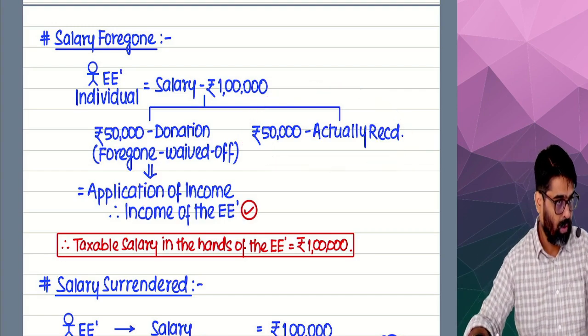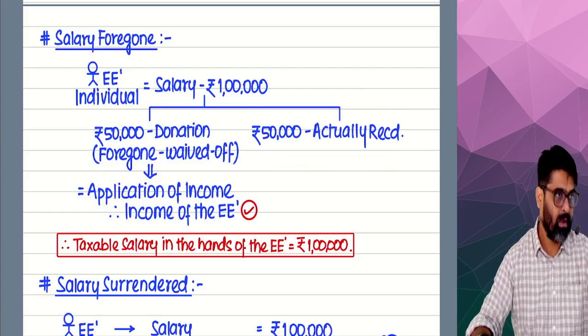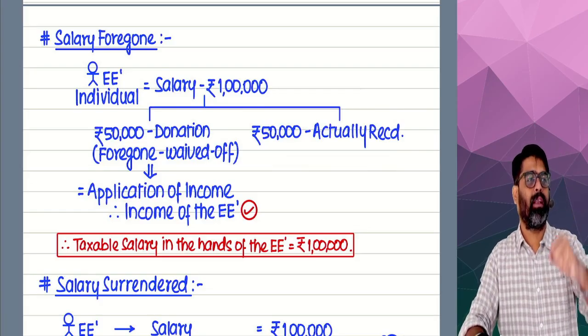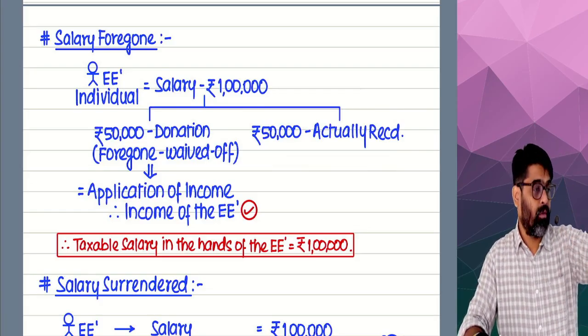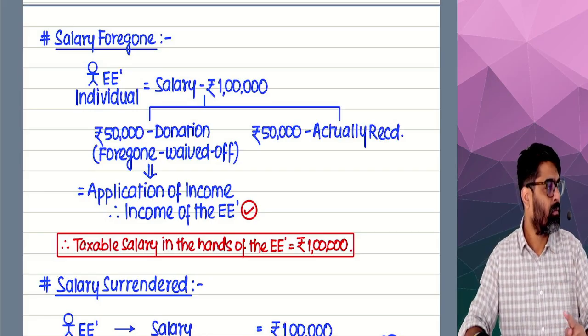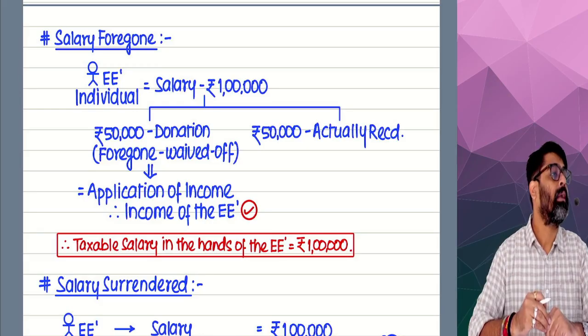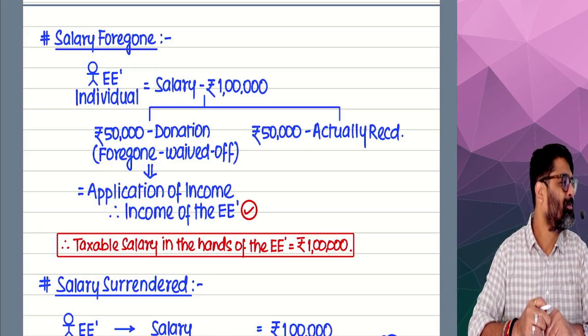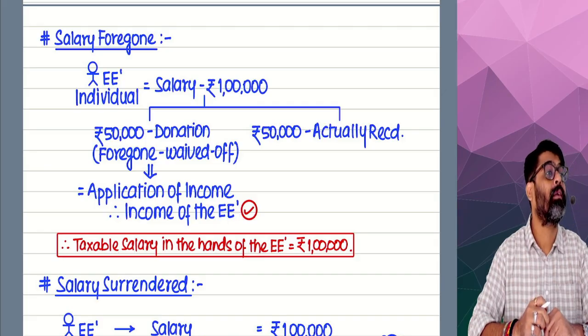Possible or not possible? Now I have foregone my half salary. After foregoing half of my salary, I am receiving only half. How much will be my taxable salary? Full 1 lakh. There is no diversion happening here.